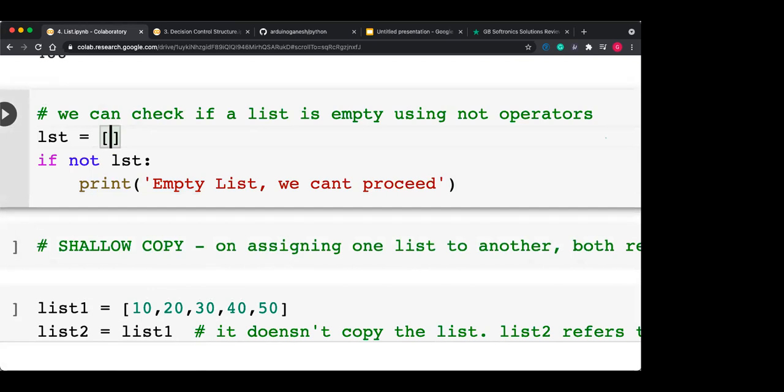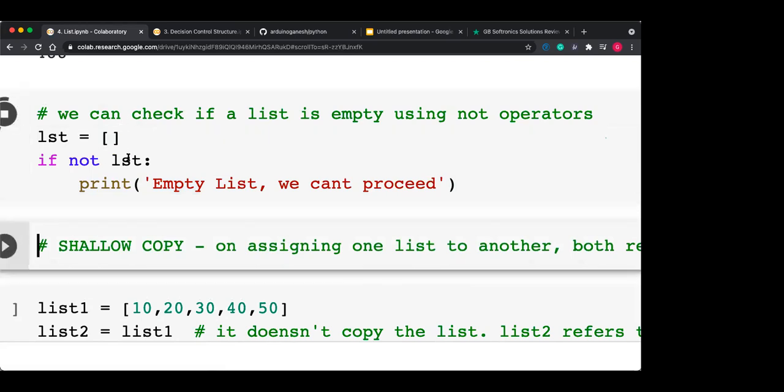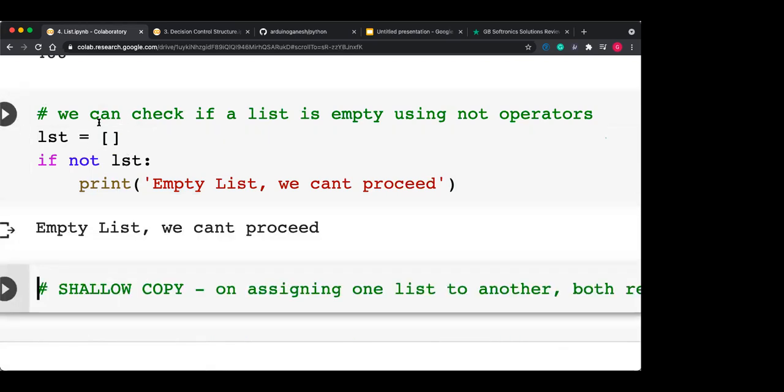Getting this? So always check whether the user has given some data items or not. If the list is empty, we can't proceed, and this message has to be printed. So that's why you have to use this one, if not lst.